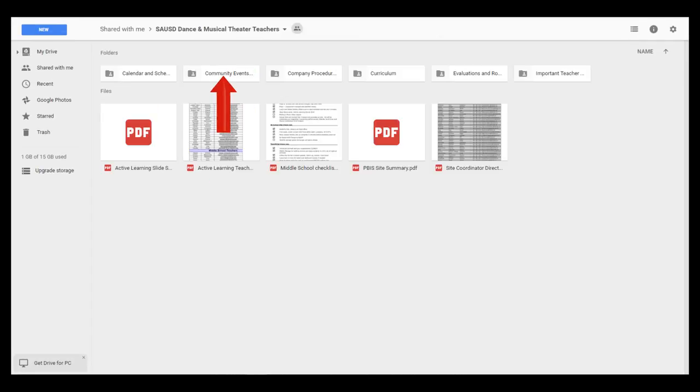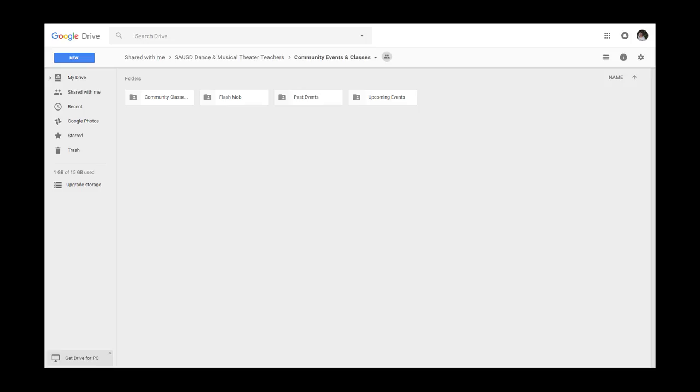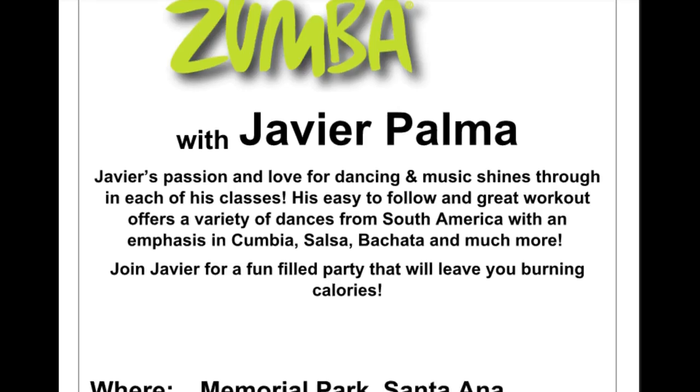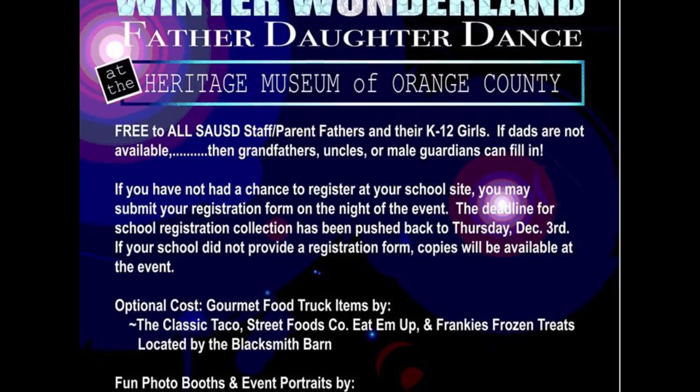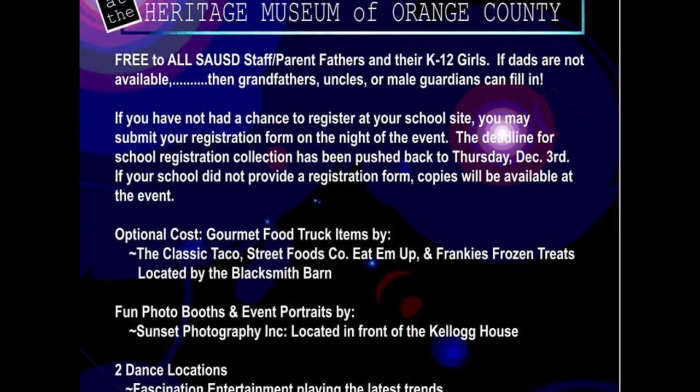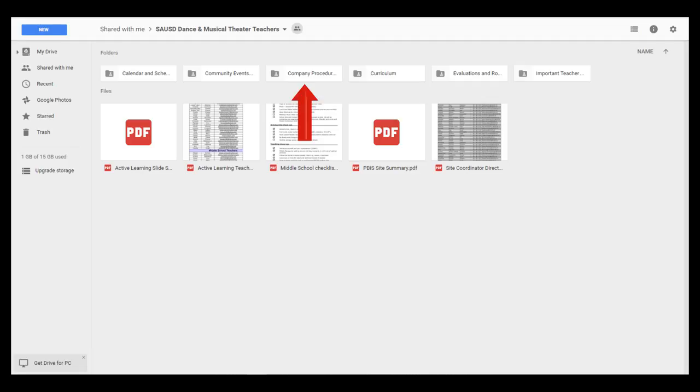The next folder is the Community Events and Classes folder. Active Learning participates in a lot of community events all over Santa Ana. So within this folder, you'll find all the important events that we are participating in, and we highly recommend that all of you help us out and make those events better.